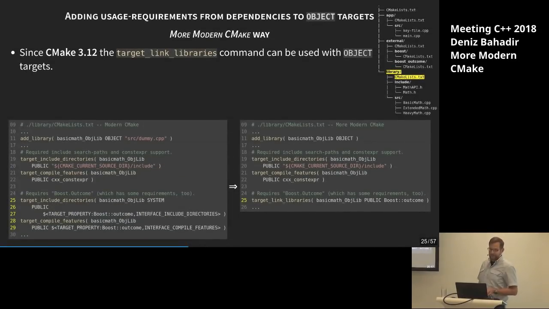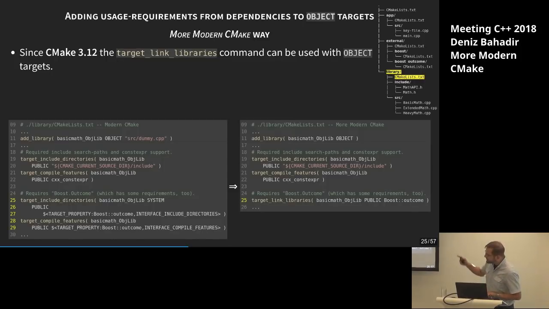Starting from CMake 3.12, it is now possible to use the target_link_libraries command, which you use to declare a dependency on other targets, with object targets. So in this case, we are saying, okay, our object target on the left-hand side has a public dependency. You see it on the right-hand side in line 25 on Boost Outcome, and we're done.